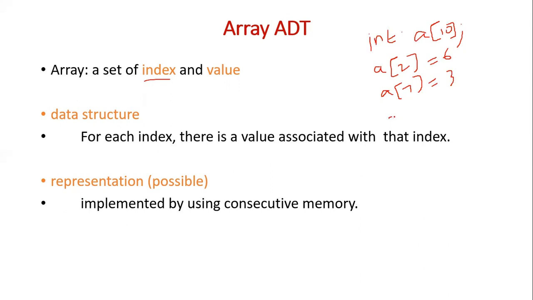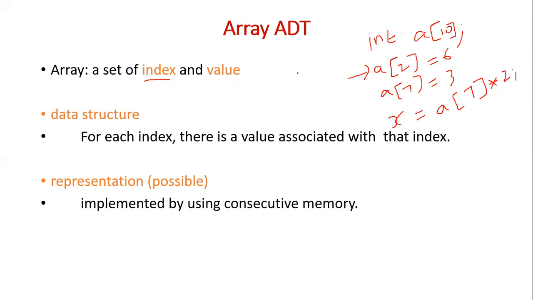Then later somewhere else he may write that x is equal to a of 7, a of 7 into 2. So it means that the user does not bother whether the array contains continuous memory location or discontinuous. It is immaterial to the user. The only thing the user bothers about is that he should be able to access information like this with index and the associated value. To a particular index he may assign a value, or he may want to retrieve the value at a particular index location.